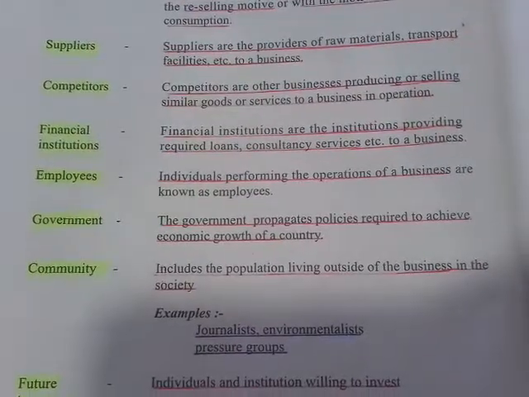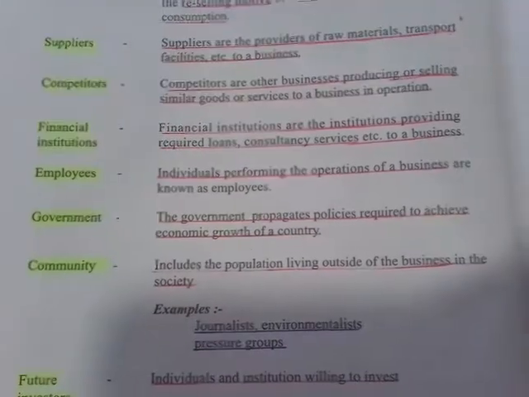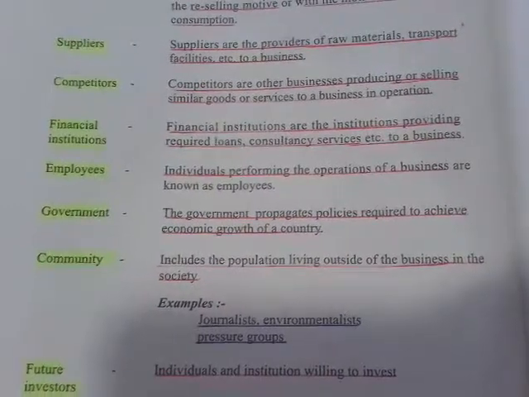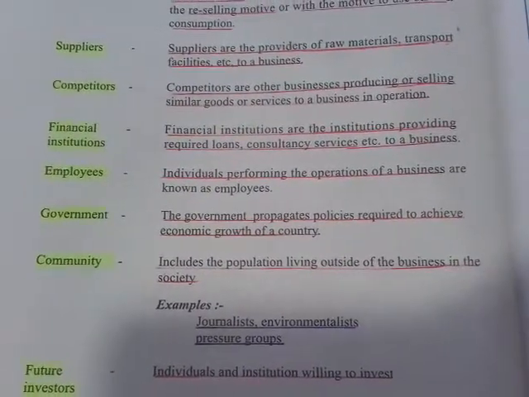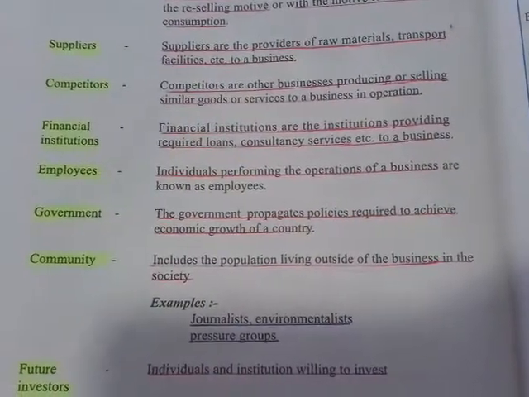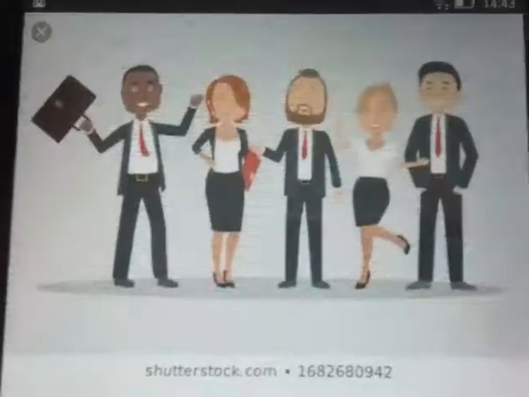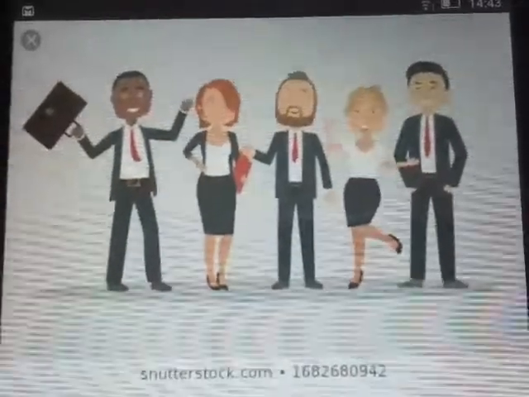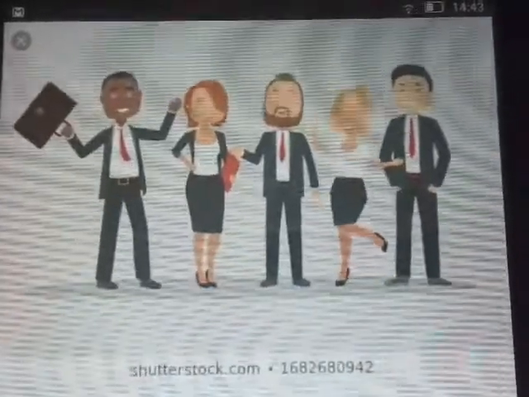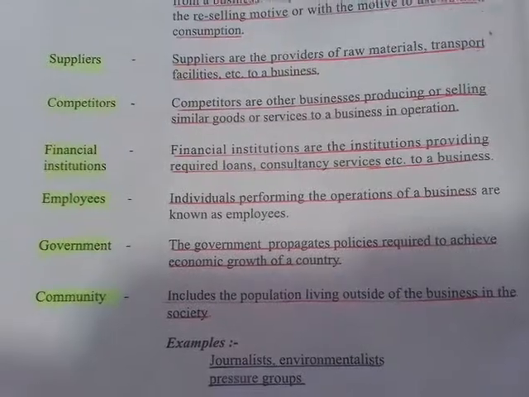The next people are employees, the next stakeholders. They are the individuals performing the operations of a business. That means they are the laborers. So, they are the people performing the operations, right? The business activities in a business. These are employees, right? Not employers. Don't mess this up. Employers and employees are different. Okay, so as I said before, don't mess this up.